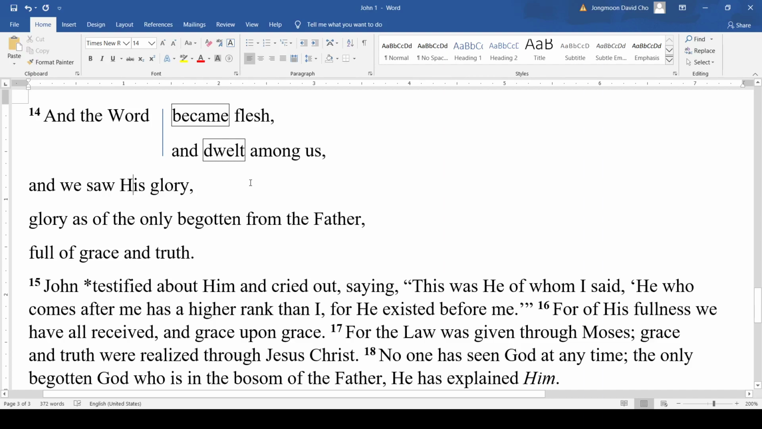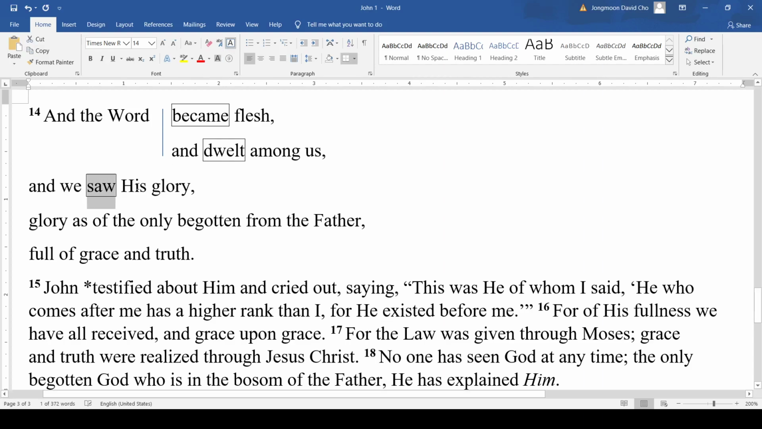Third line. "And we saw his glory." We is the subject, saw is the verb, and here's the object, his glory. This third line here is a response. The first two lines talk about Jesus. He put on flesh and he lived with us. And in response, we saw him. We saw his glory.